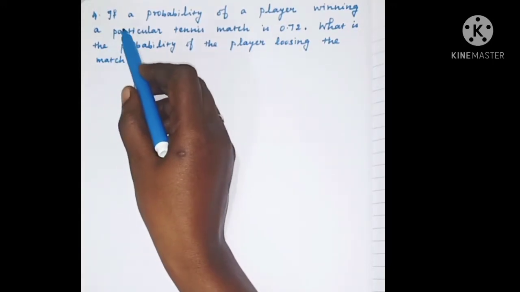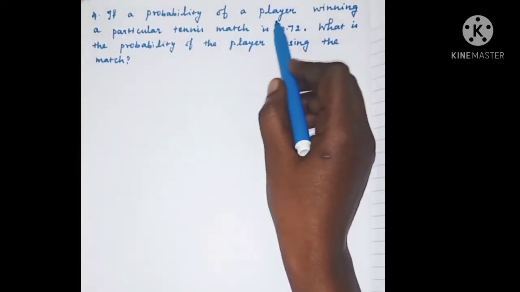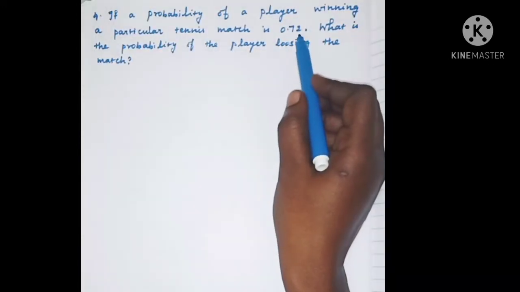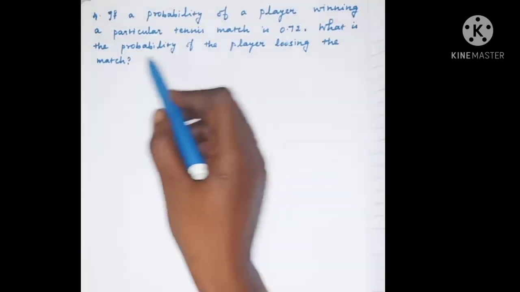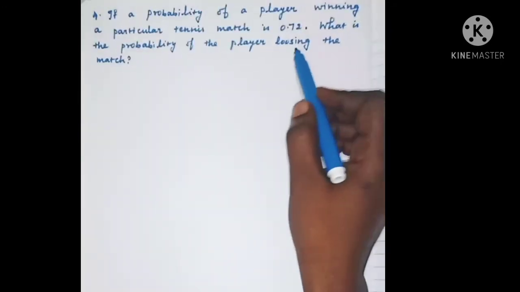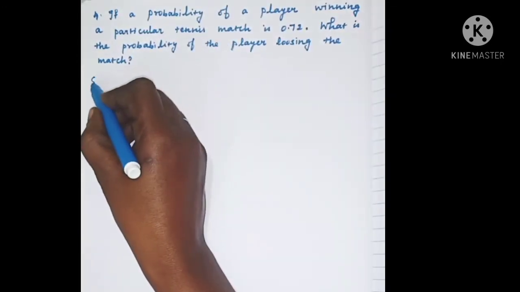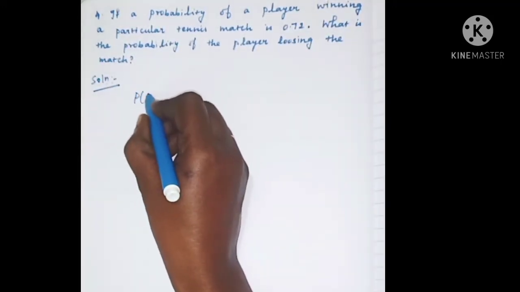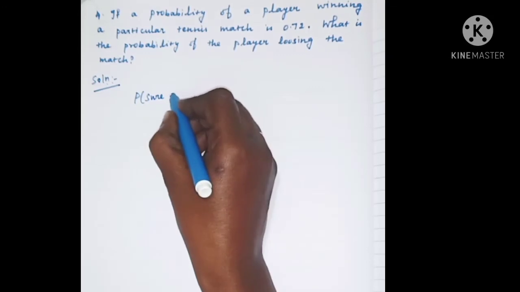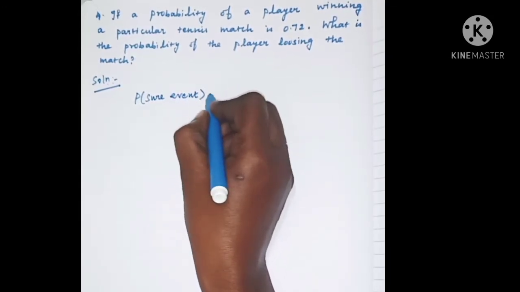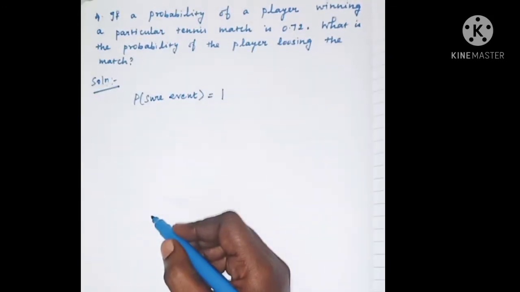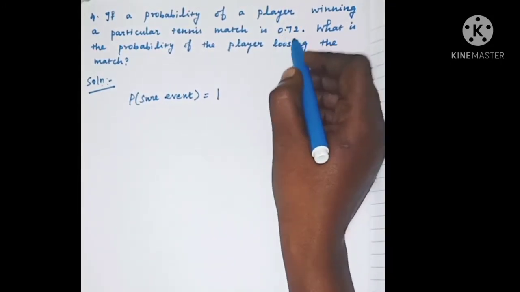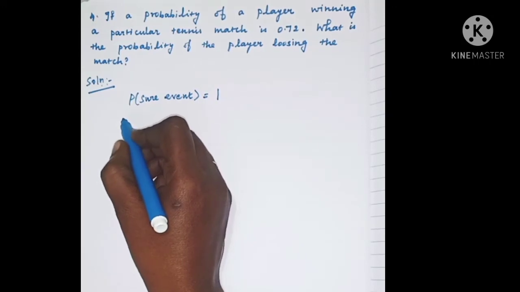Next, fourth problem. If the probability of a player winning a particular tennis match is 0.72, what is the probability of the player losing the match? Solution. We know that probability of sure event is equal to 1. Here they are given the probability of the player winning the match.